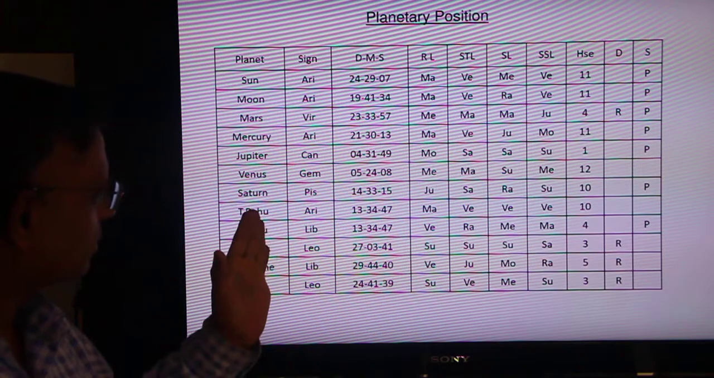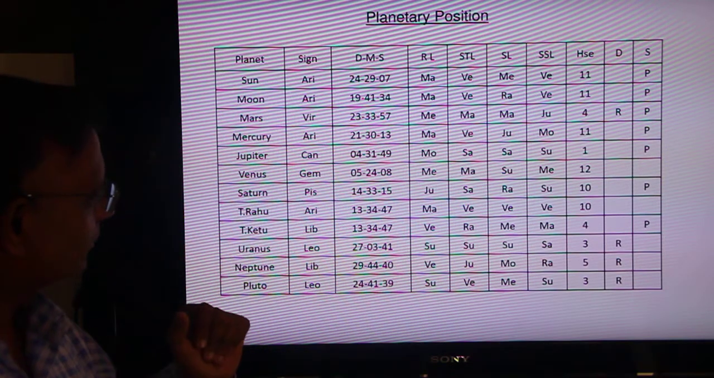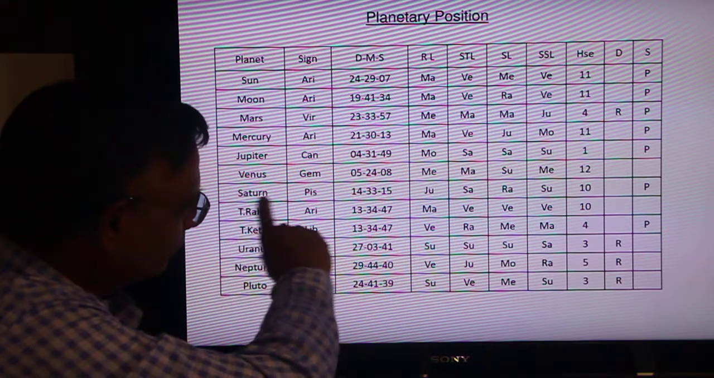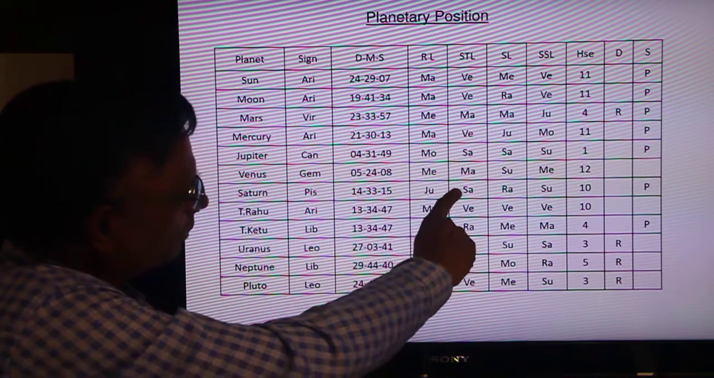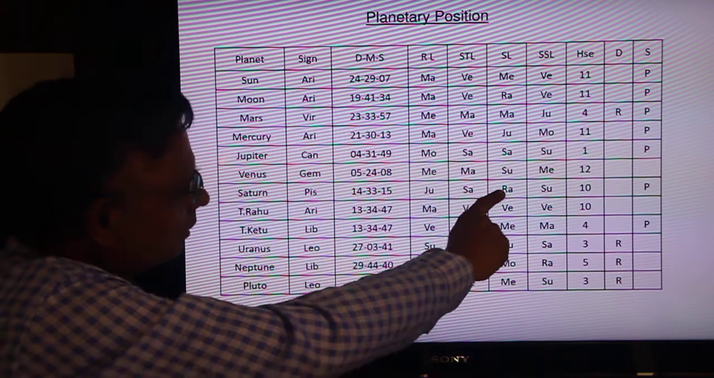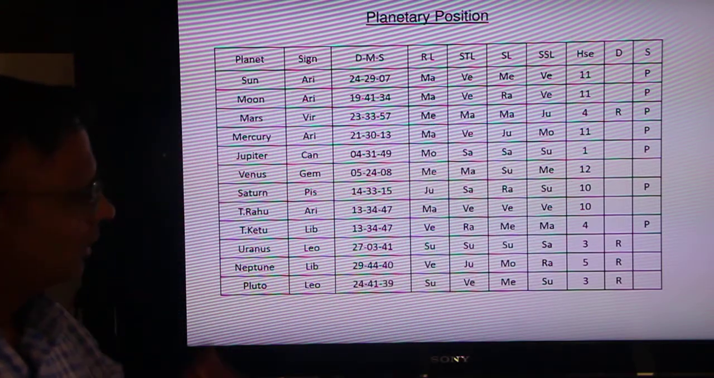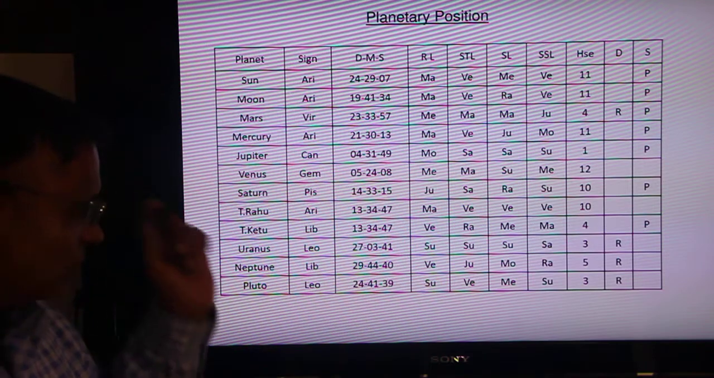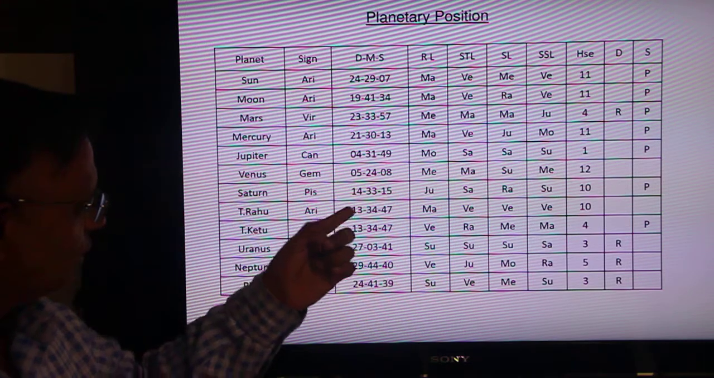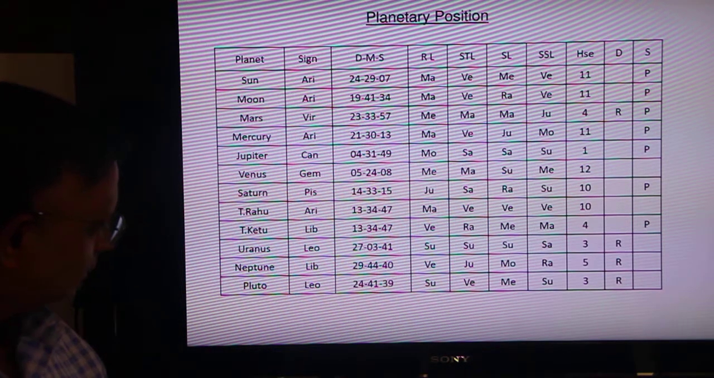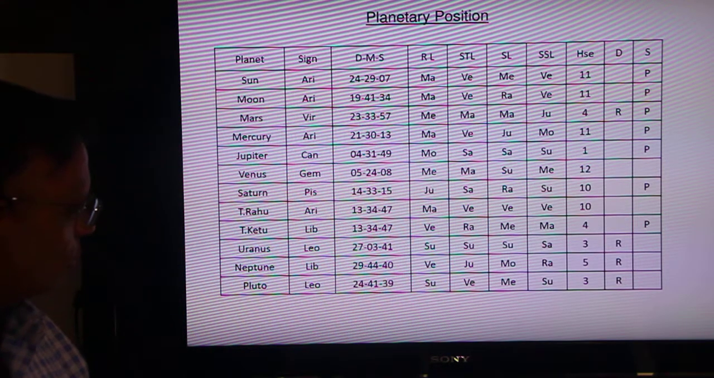You take Saturn. Saturn is in the Pisces sign. Pisces belongs to Jupiter. I say Saturn: sign lord Jupiter, star lord Saturn, sub-lord Rahu, sub-sub lord Vishnu. This is how a horoscope is seen, each planet's position in degrees, and go through it, and things become very clear. So I need not focus much on this.